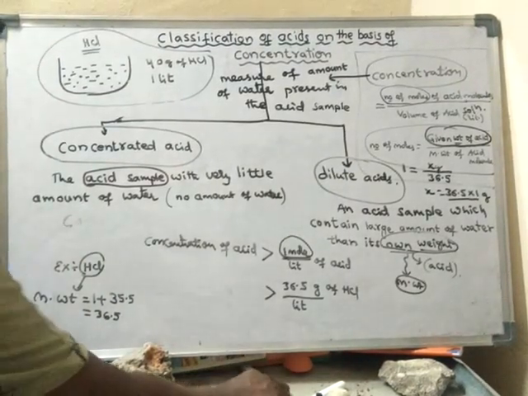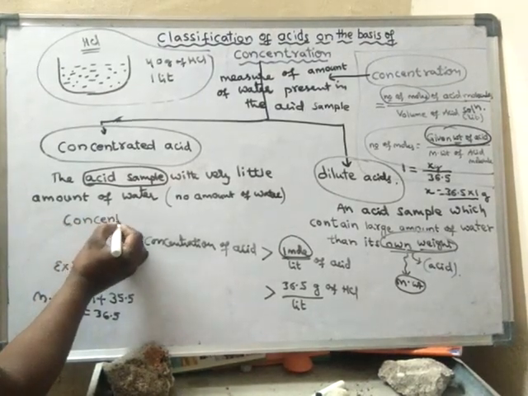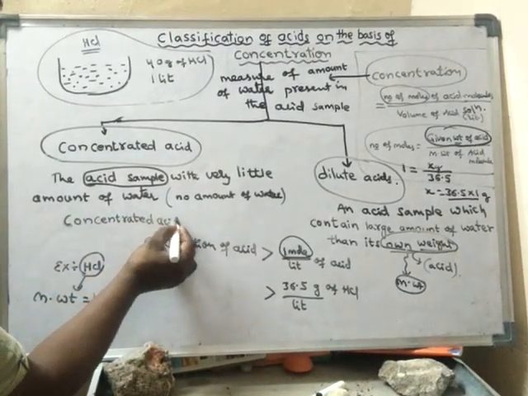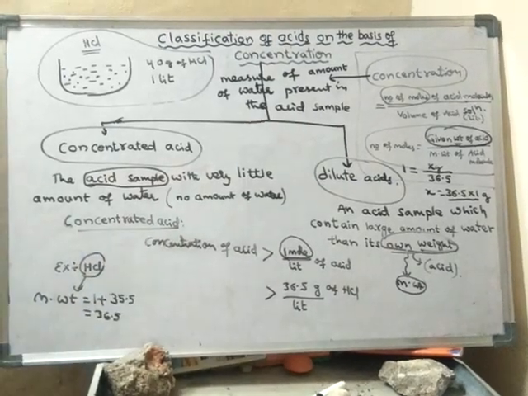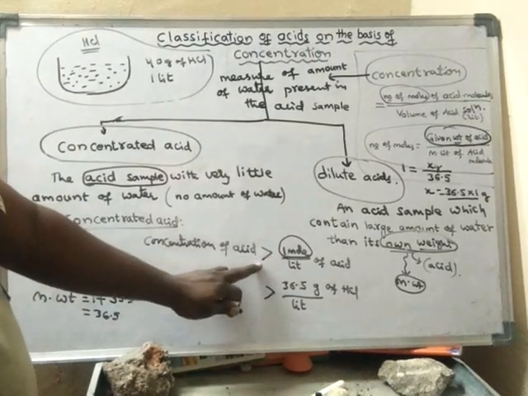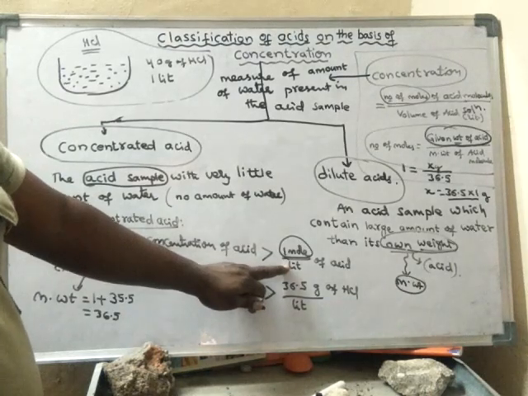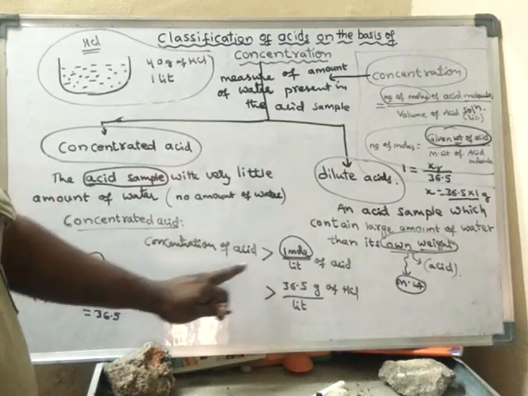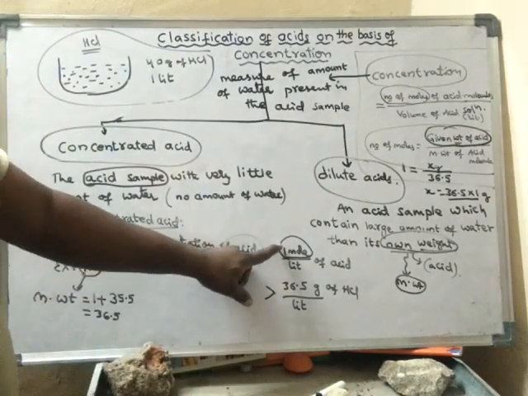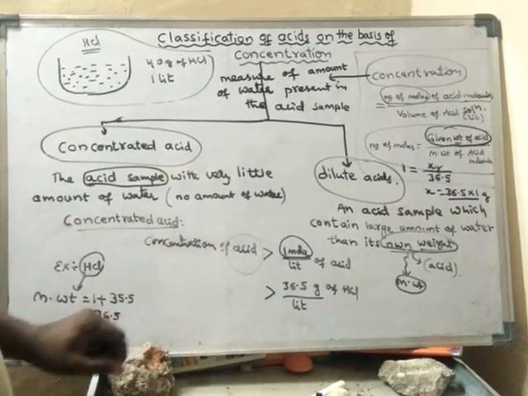What is concentrated acid? The acid in which, if the amount of acid is greater than 1 mole per liter, then it is said to be concentrated acid.